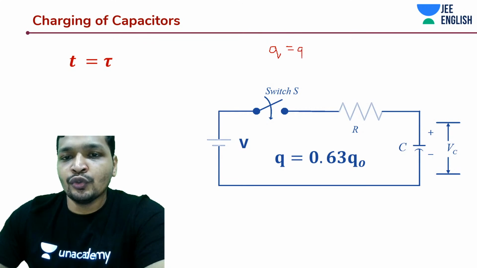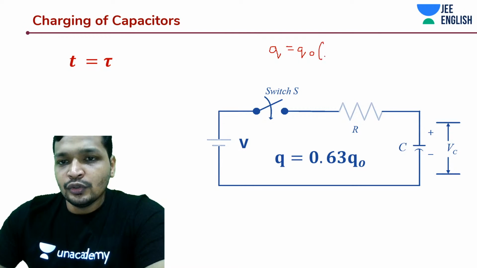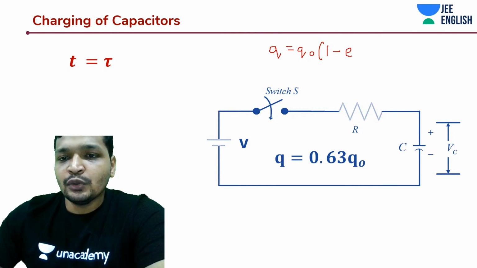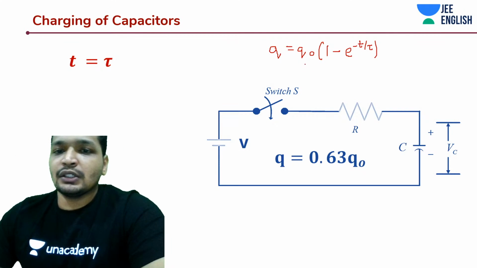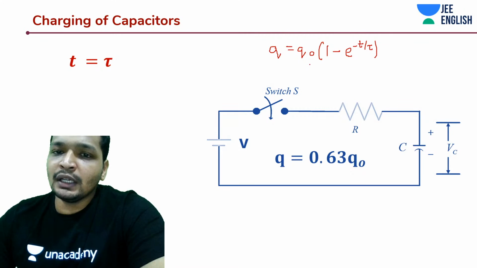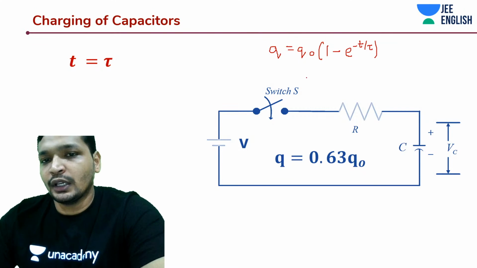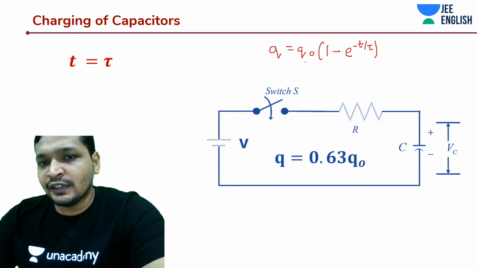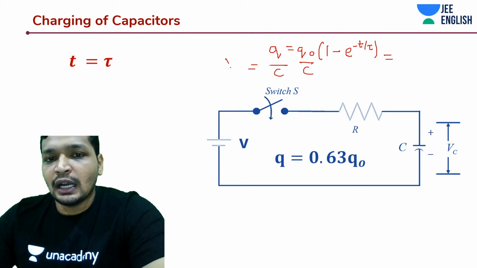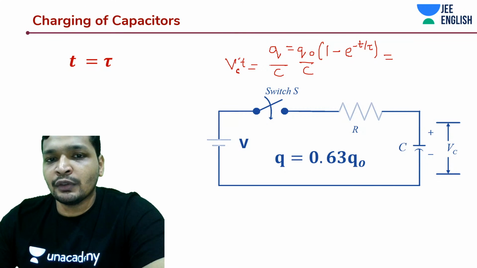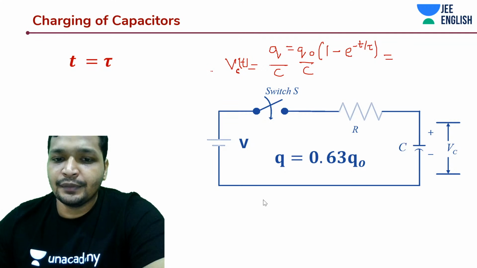Q is equal to Q naught into 1 minus e to the power minus t by tau. In this expression, what we really did was this: Q by C. You do that, you will get the answer. Okay, Q naught by C is nothing but V itself. So if I divide on both sides by C, I can call this, at some time t, the potential across the capacitor.